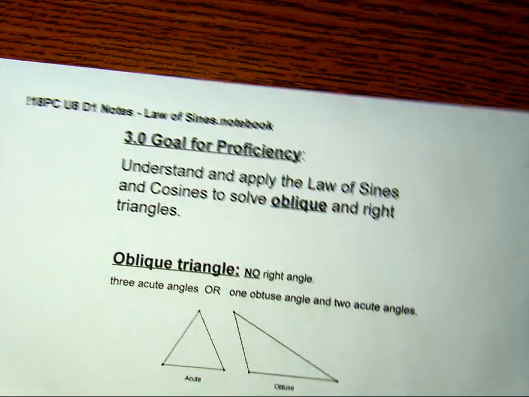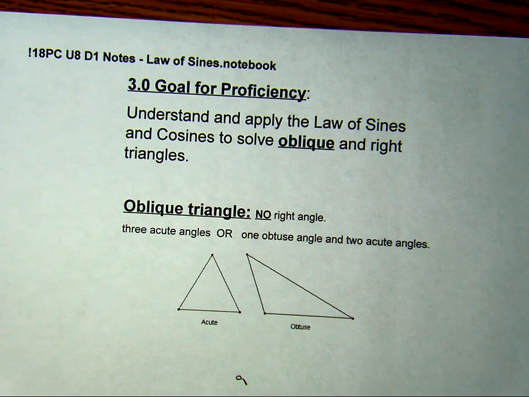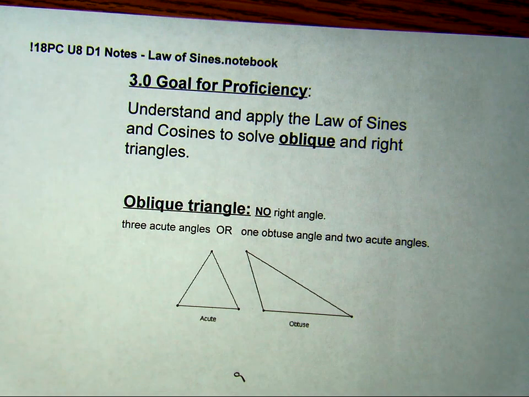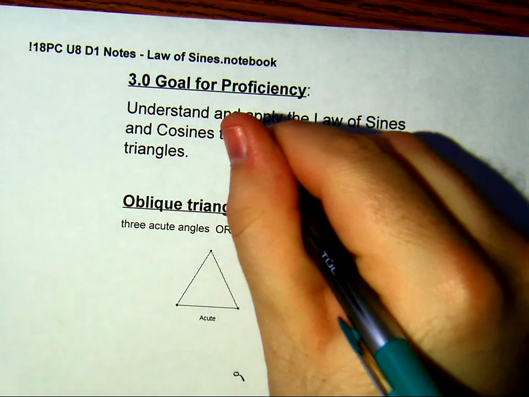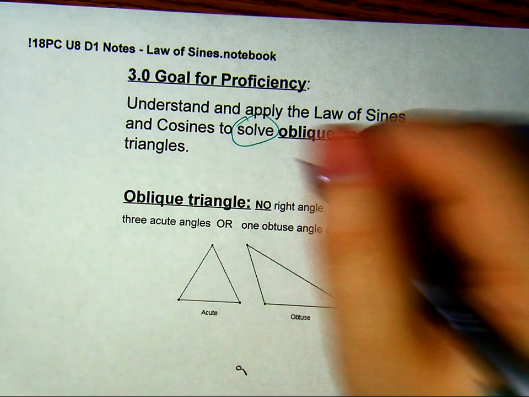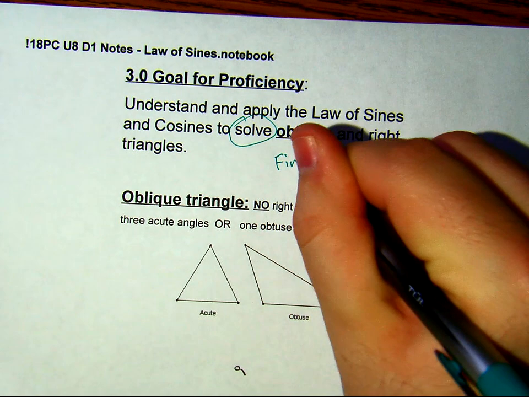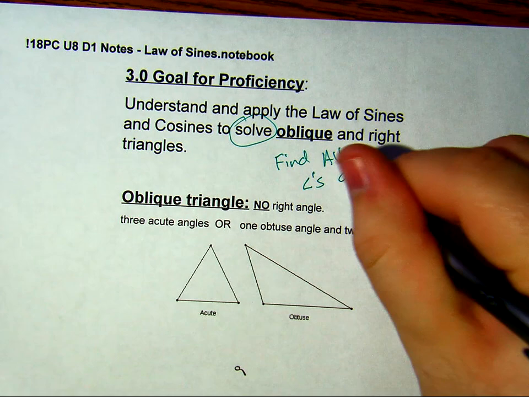So our goal for this unit is we are going to understand and apply the law of sines and cosines to solve oblique and right triangles. To solve the triangles, that is the key word. When we solve a triangle, we are going to find all the angles and all the sides.